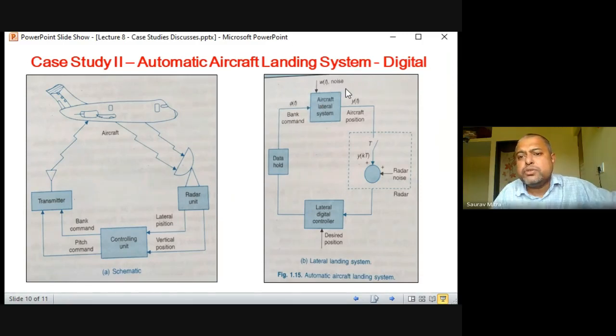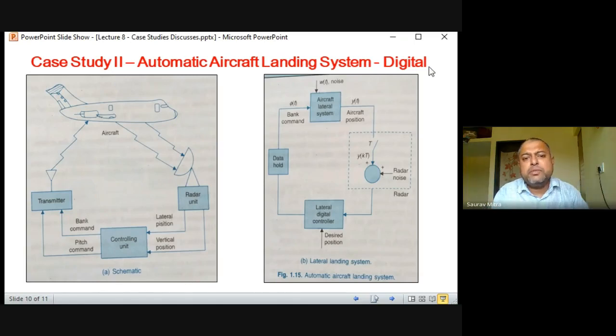It says you are not on course, there is some deviation between your position and the required position, so please change your position and angle, so that you will be able to land in a very proper manner. Finally the plane lands on the runway on the same central line properly.